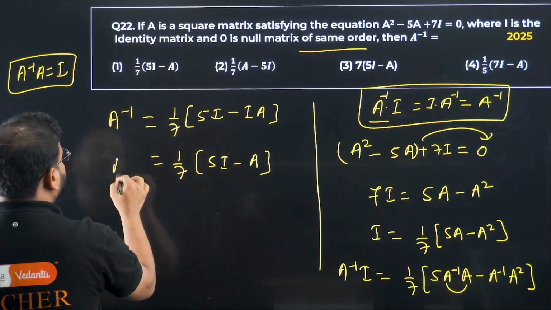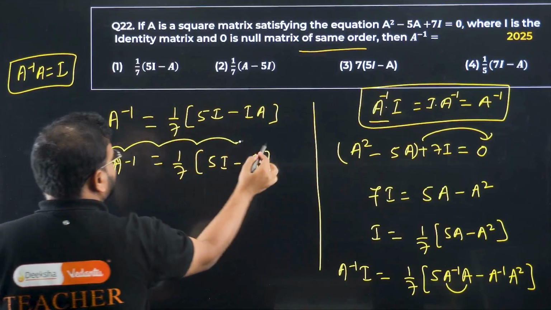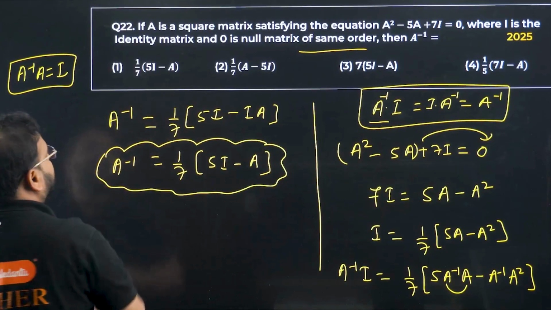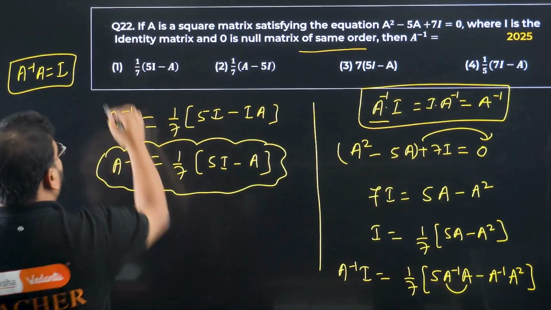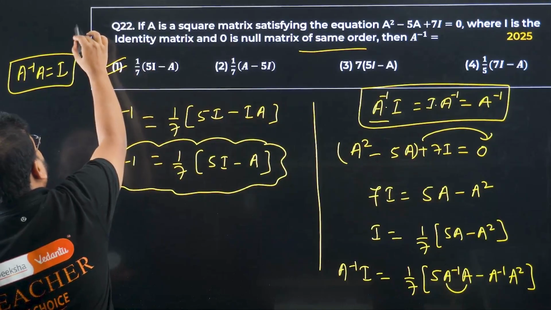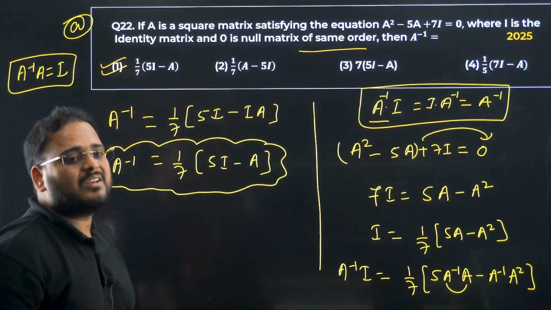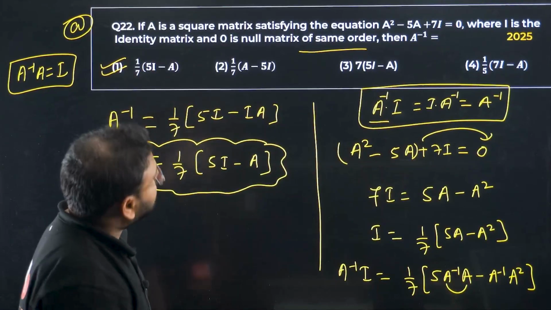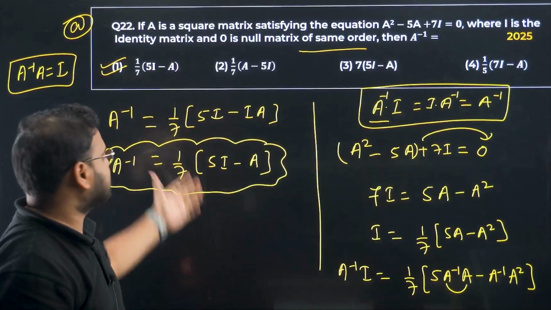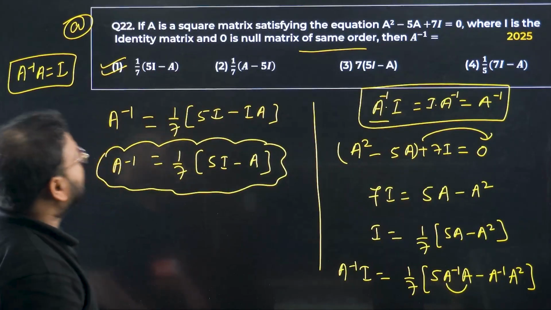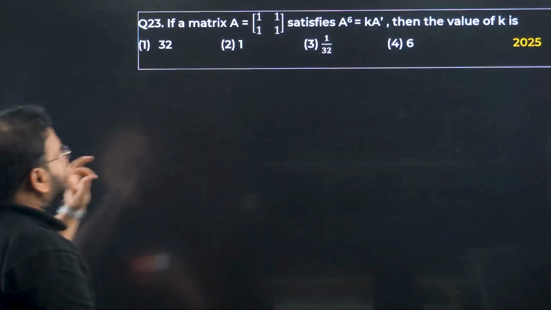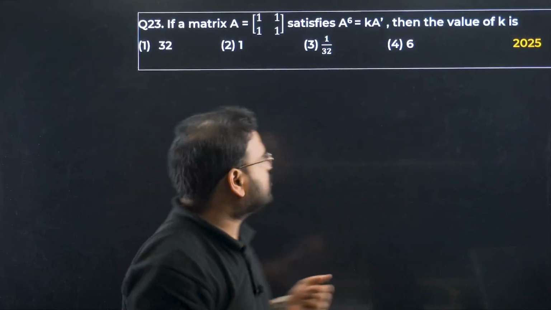My answer for A inverse is what? 1 by 7 (5I minus A). Option A or 1 is correct. Please check. Option 1 or A is simply correct. That's right? Yeah. 5I minus A by 7. Good question. Done. 23 now. Few more questions. Let's solve it and complete the session.